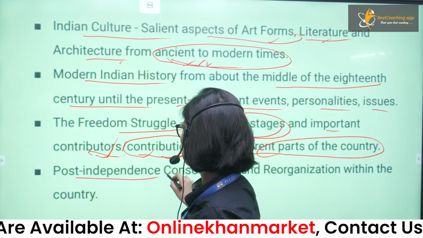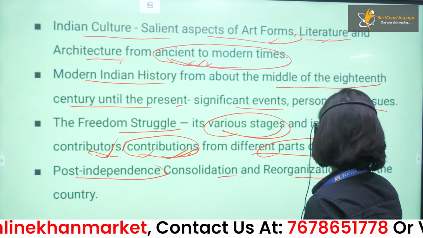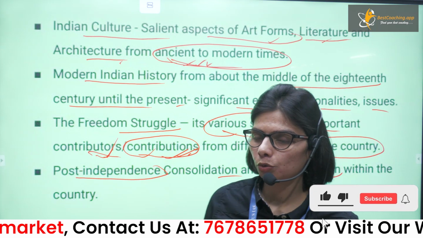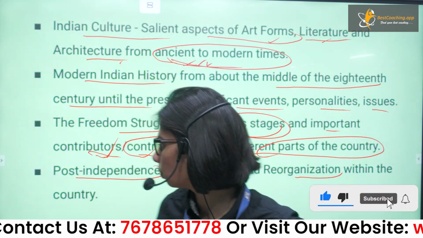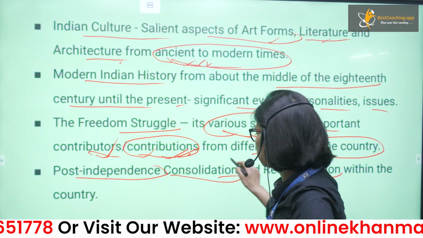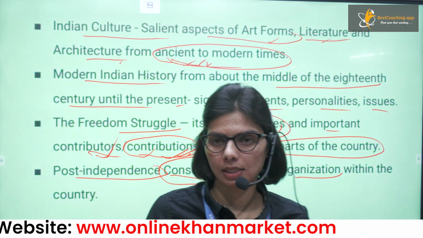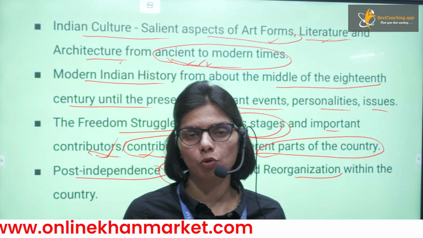And also you will see the post independence consolidations and reorganizations within the country. So you know what happened after the partition. Post independence consolidations means we had to make an effort to consolidate all the states and all the boundaries.